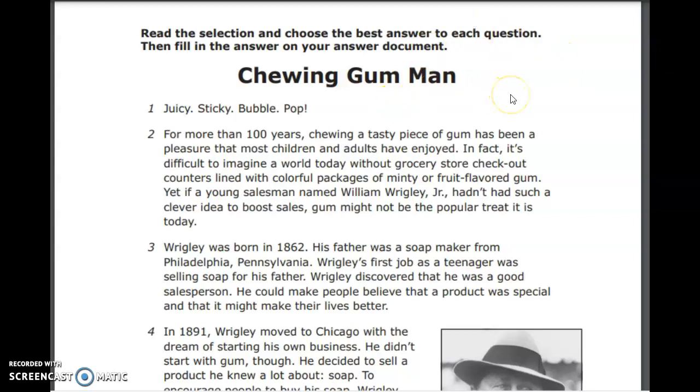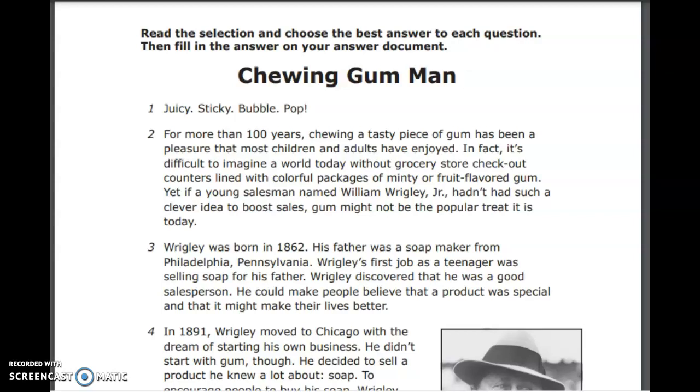Chewing Gum Man. Juicy, sticky, bubble, pop. For more than 100 years, chewing a tasty piece of gum has been a pleasure that most children and adults have enjoyed. In fact, it's difficult to imagine a world today without grocery store checkout counters lined with colorful packages of minty or fruit-flavored gum. Yet, if a young salesman named William Wrigley Jr. hadn't had such a clever idea to boost sales, gum might not be the popular treat it is today.